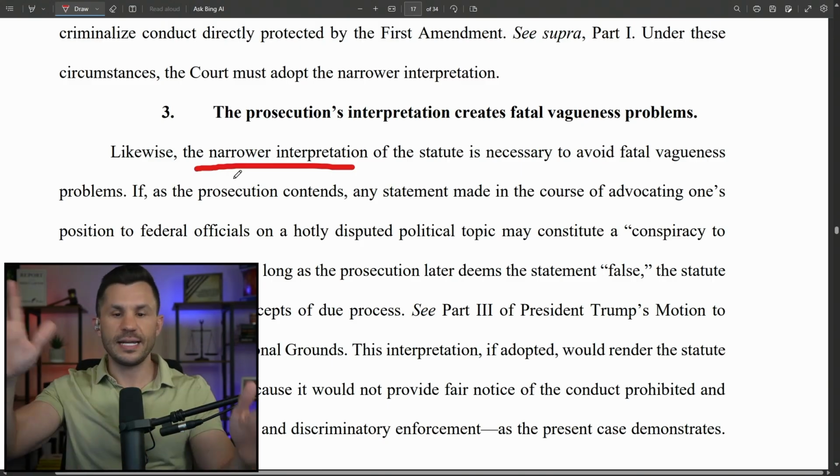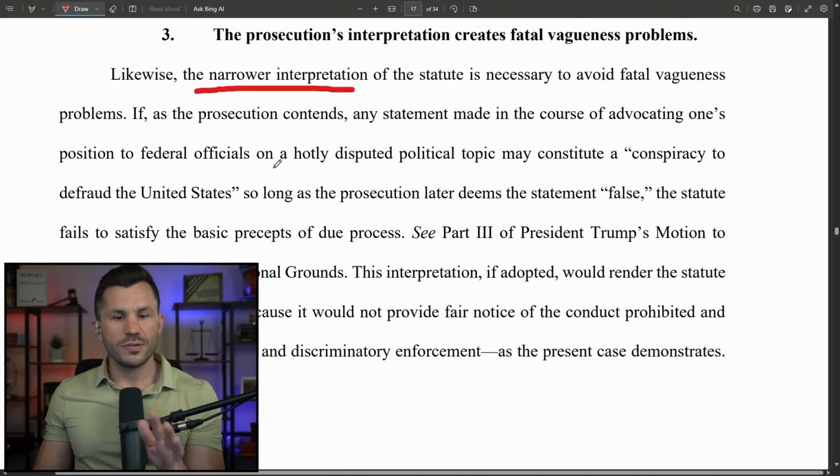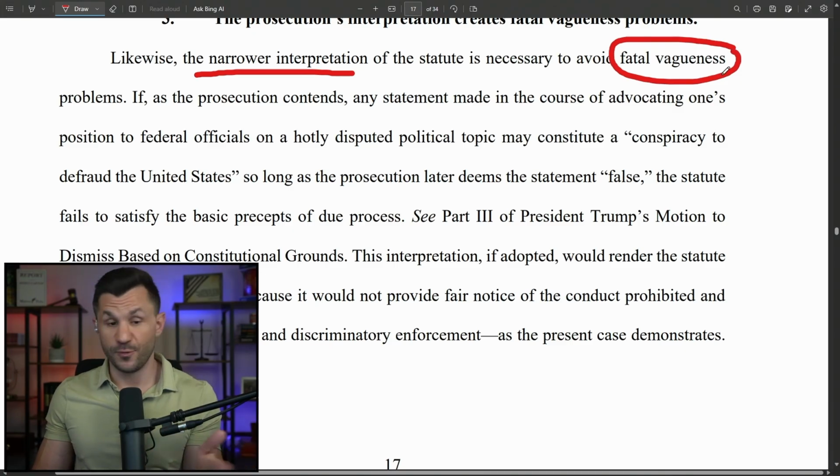But if it's broad and it can mean anything to anybody, that leads to due process violations because you don't have proper notice about what's happening. So they say the narrow interpretation is necessary to avoid fatal vagueness problems. If the law is too vague, it's void for vagueness.